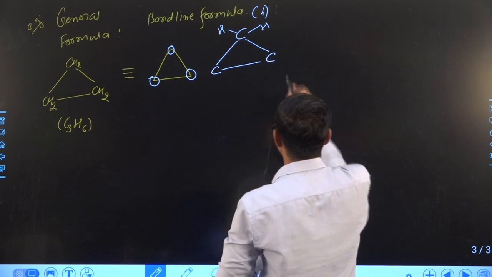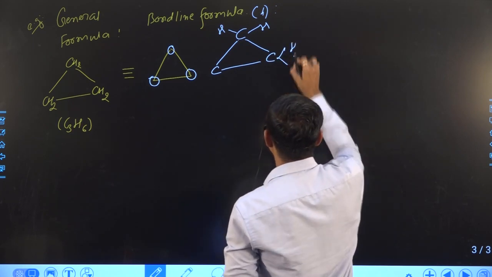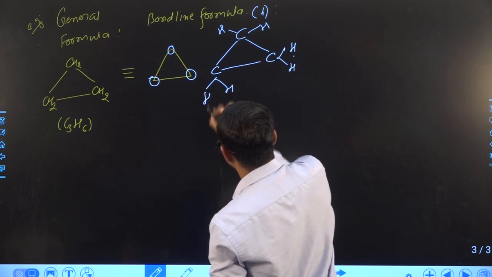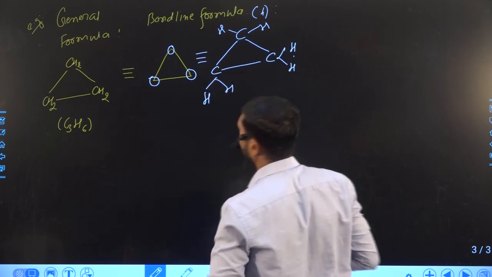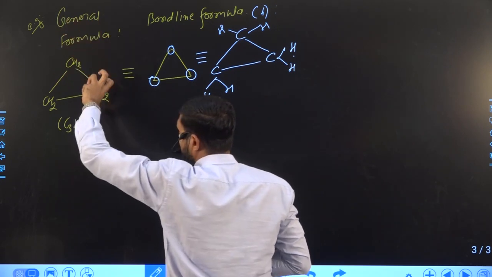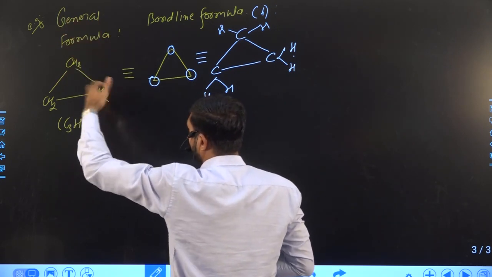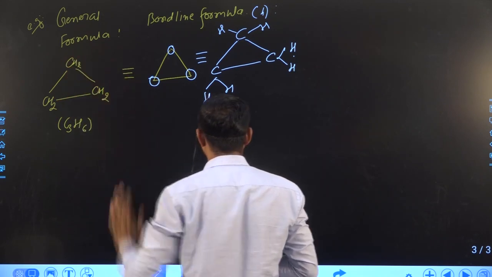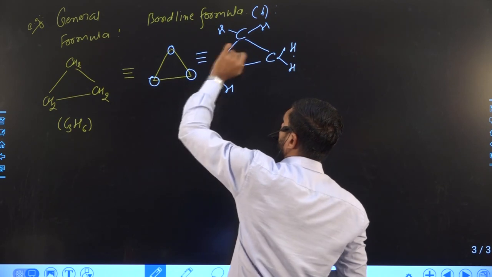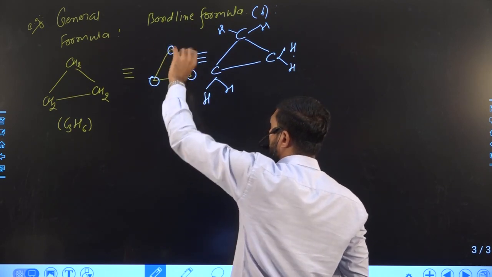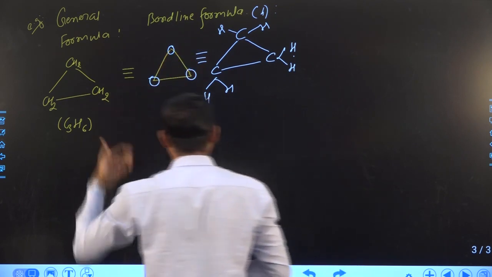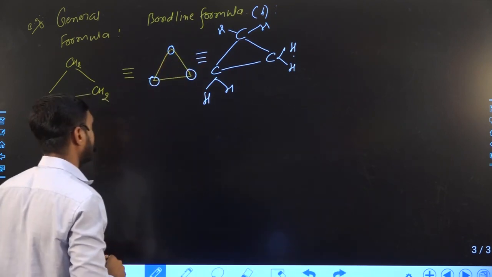Similarly here also we can consider, similarly here as well, right? So there is no difference, this is what we can call the general formula. In the general formula, whenever we write, we represent all the atoms and all the bonds, while in the bond line formula, we will generally not represent the carbon and hydrogen atoms.